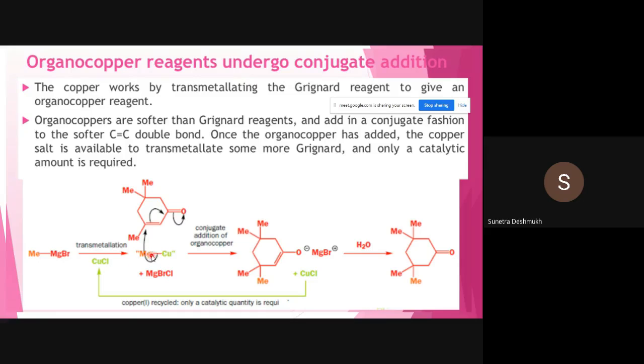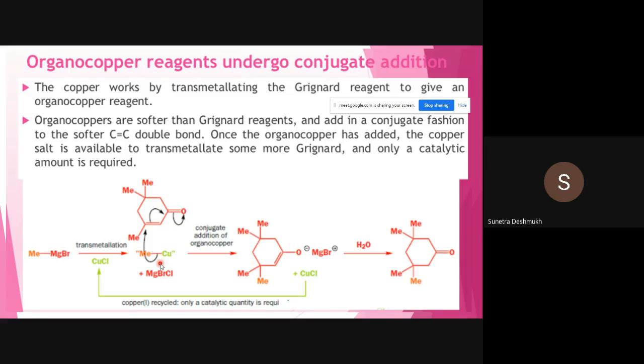Okay, so when that one is getting attached to the copper, the methyl group is becoming more nucleophilic than basic. That's why it can attack at the first position of the carbon carbon double bond. So only with the help of copper we can add methyl group at the first position of the carbon carbon double bond. So this is the benefit of the addition of the copper as a salt. In absence of copper salt, we cannot achieve this conjugate addition product.